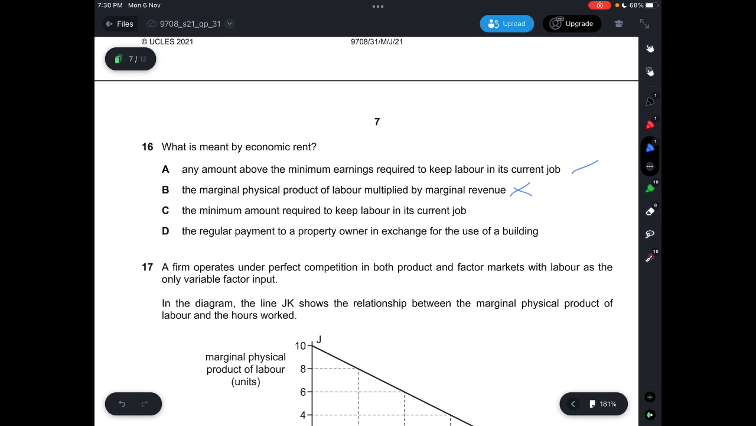If you multiply your MPP and MR, you'll get MRP. So this is incorrect. And C, the minimum amount required to keep labor in its current job, is also not part of economic rent, like what I mentioned just now. Economic rent is above what you need to keep that factor of production in place. And D says the regular payment to a property owner in exchange for the use of a building. That's just rent but not economic rent. So answer is A.